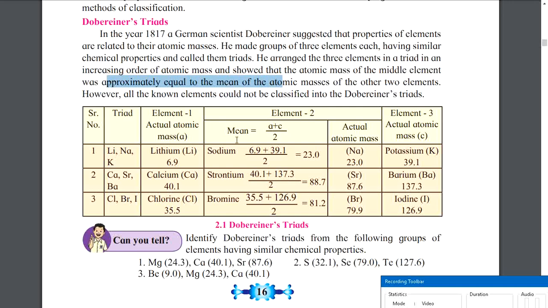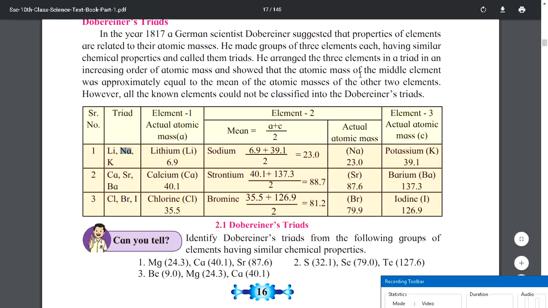Now they are using the term mean because in mathematics they have defined mean something like this: the sum of the numbers you are adding divided by how many there are. Mean means average, finding out the average. So we usually find the average of two elements by dividing by 2. So they have added the mass of the first element and the third element and divided by 2 and found the mass of the middle element. So it was simple. The atomic mass of the middle element was equal to the mean of the atomic masses of the other two elements. Yeah, okay, fine.